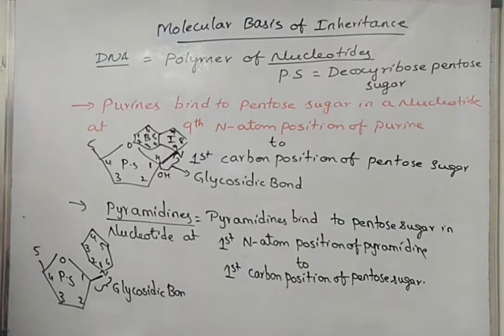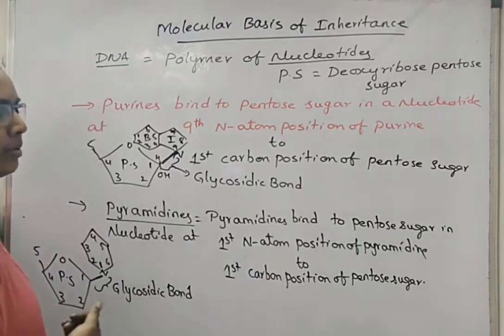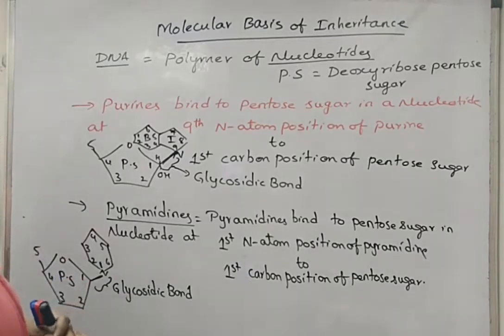What is the strength of this glycosidic bond? We will equate this to the strength of a covalent bond that you study in chemistry. So this is about the nucleotides and the nitrogen bases, their biochemical structures, and the positions where these nitrogen bases are bound to the pentose sugars of the DNA, that is deoxyribose pentose sugar.